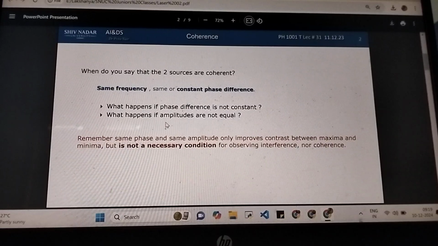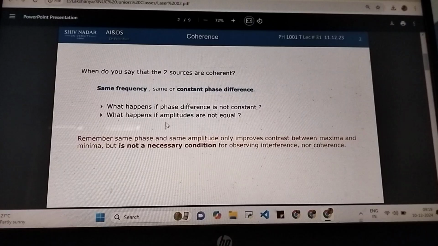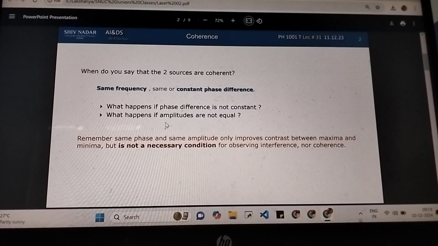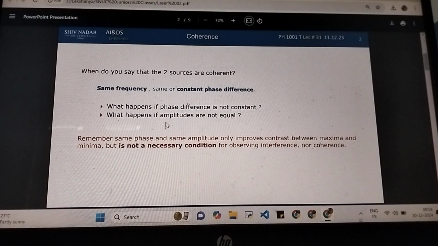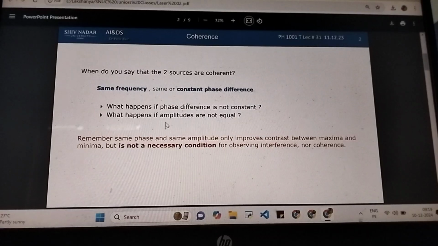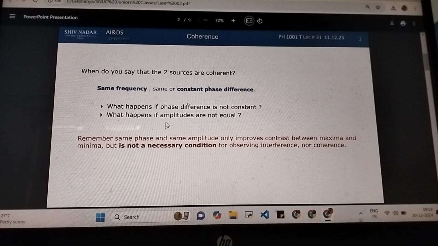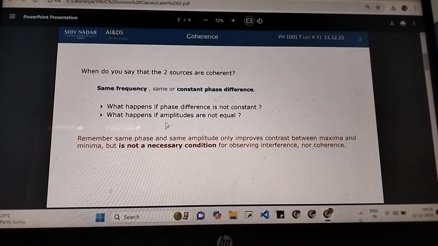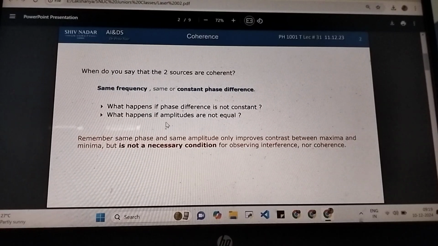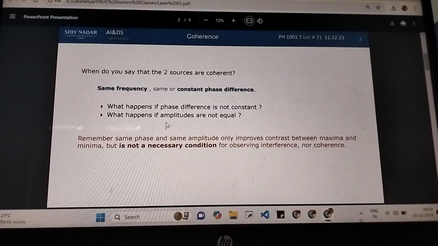So what did we just understand from this video? Coherence is one of the properties of a laser. We haven't yet related it to lasers, which we will be doing. But the point is, to say that two waves are coherent: A, their frequency has to be the same. B, either they should have the same phase, meaning phase difference should be 0, or if they have a phase difference, it should be constant. Within the wave, the phase difference cannot change. It cannot be 0 at one point, pi by 2 at another, pi at another, and so on. Constant phase difference. C, the amplitude may or may not be equal, it does not make a difference. So these are the necessary conditions for coherence. We will now see coherence with respect to lasers.